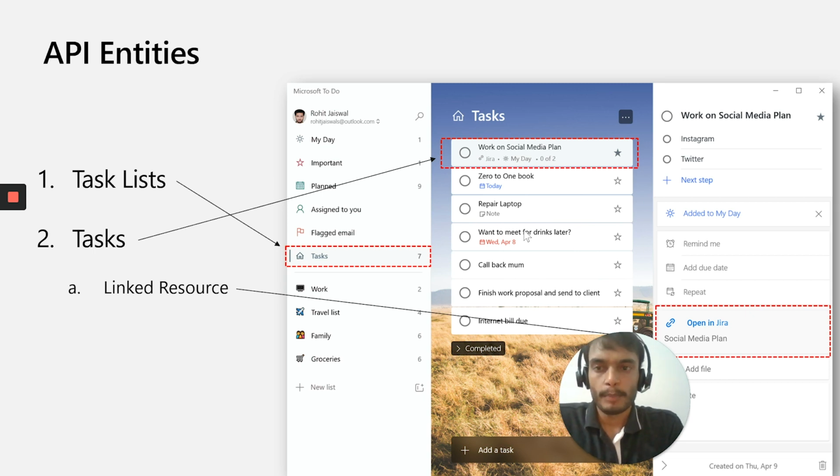We have built our API on the same lines. We have a task list entity, which is a collection of task entities. We are also adding a new entity called linked resource. Linked resource can be used to connect users back to the system where the task originated and provide additional context. This entity is available for partners and can be created through the API.